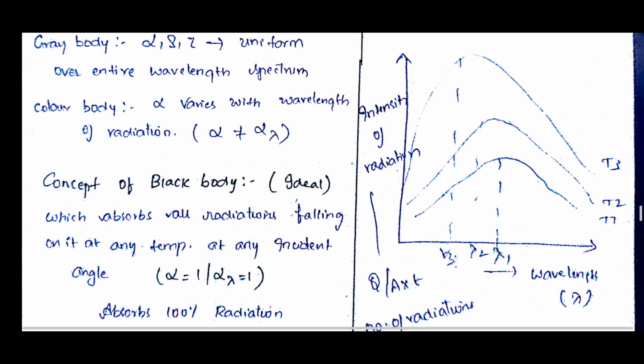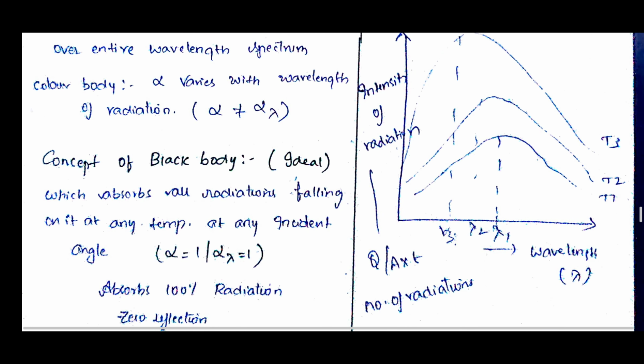Okay, now if you see a graph like this, the graph is between the intensity of radiation and wavelength. Here the intensity of radiation is nothing but the amount of radiation occurring, that is Q, the amount of heat radiated per meter square per second, and the x-axis is the wavelength.